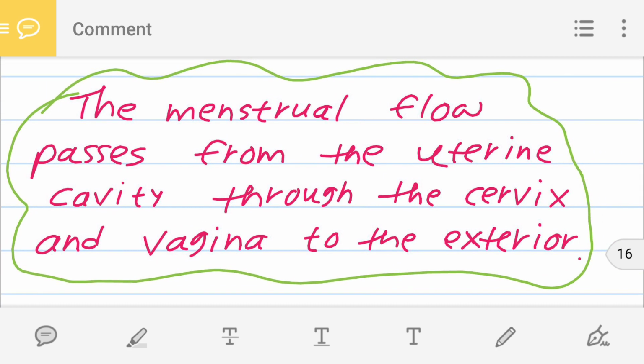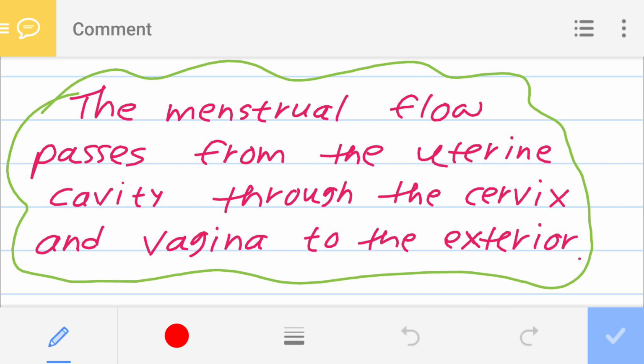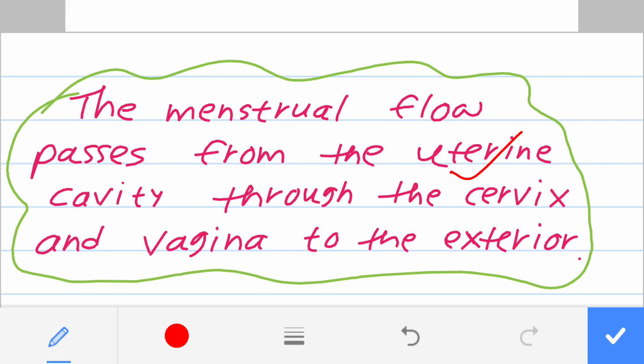Then finally, this endometrium is sloughed off and due to that the discharge is occurring, and now we know what is present in the discharge. That discharge, that blood, is known as menstrual flow, and this menstrual flow passes from the uterine cavity through the cervix and then to the vagina, to the exterior.